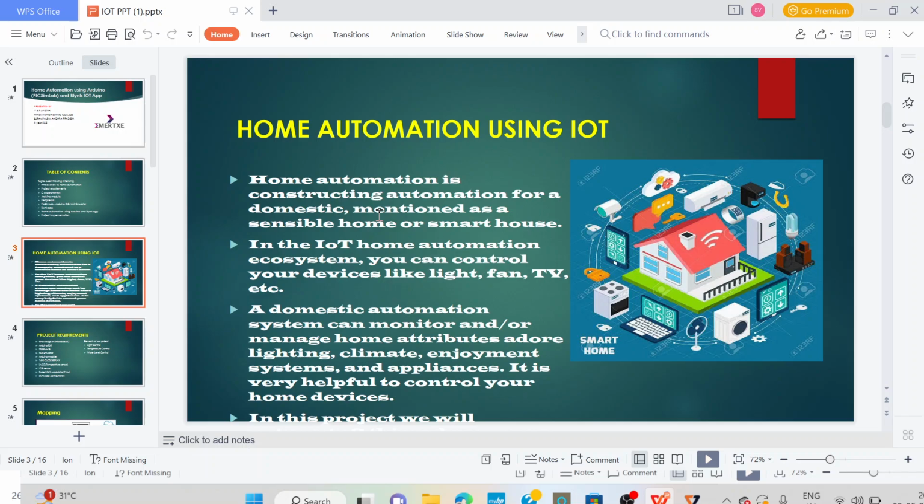In this project, I am automating three things, that is garden light control, temperature control system, and water tank control, inlet and outlet.